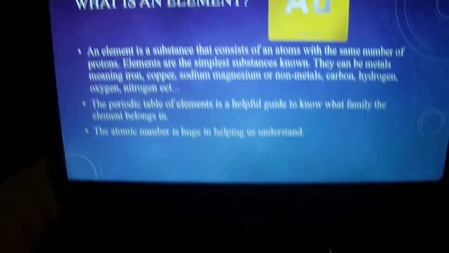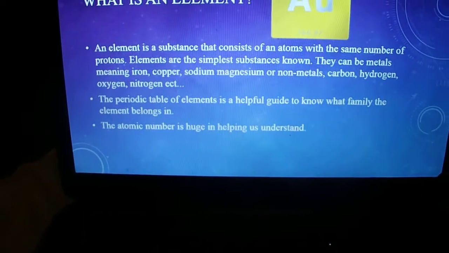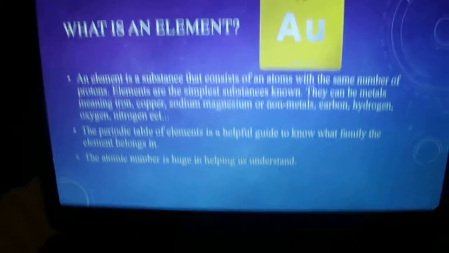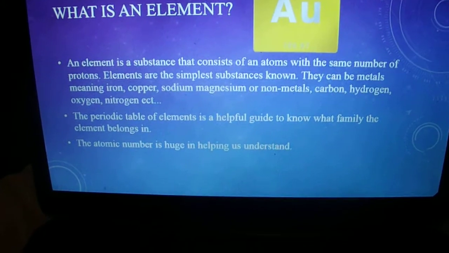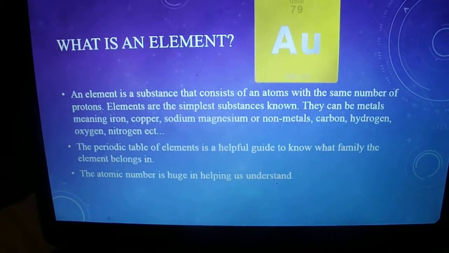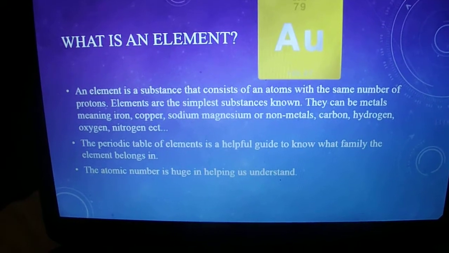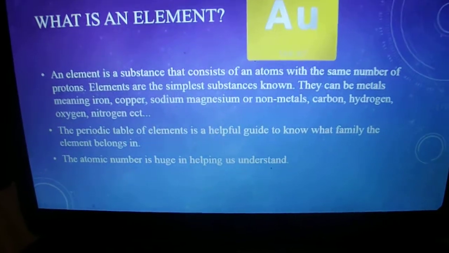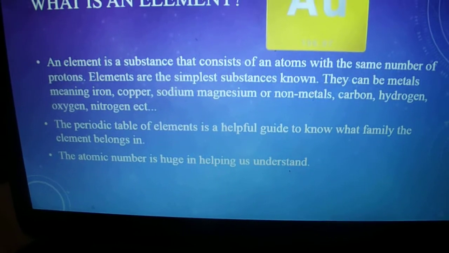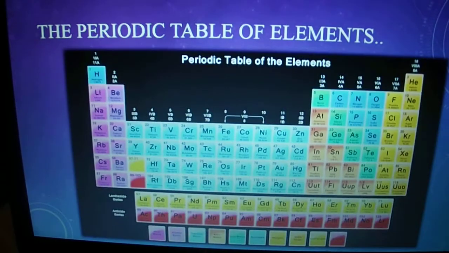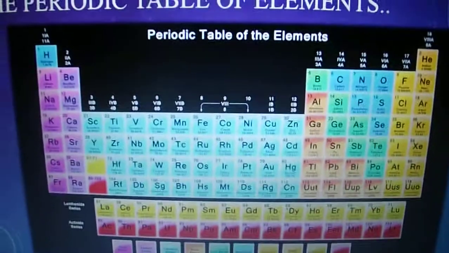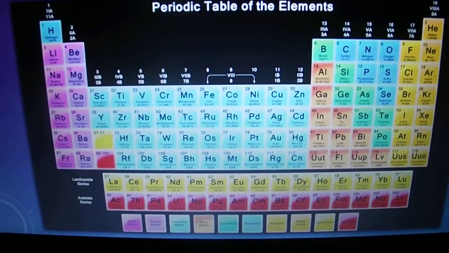What is an element? An element is a substance that consists of atoms with the same number of protons. Elements are the simplest substances known. They can be metals, meaning iron, copper, sodium, magnesium, or non-metals: carbon, hydrogen, nitrogen, and so on. The periodic table is a helpful guide, and the atomic number is a huge help in understanding the element. Here is the periodic table of elements.